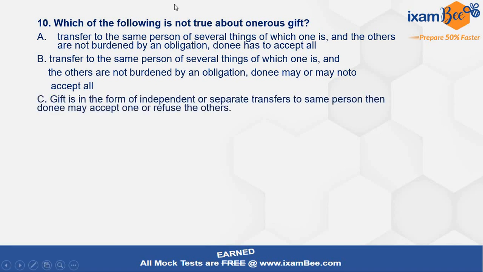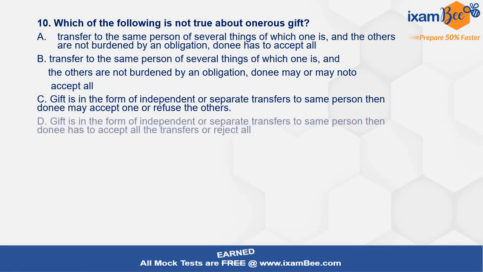Gift is in the form of independent or separate transfers to the same person. Then the donee may accept one or refuse the others. Now this is also something which becomes dicey over here. But what have they given here? Try to understand the hints that it is for independent or separate transfers. The person is the same, but the transfers are independent and separate, so will the donee accept mandatorily or will there be a choice? Gift is in the form of independent or separate transfers to the same person, then the donee has to accept all the transfers or he has to reject all of them.